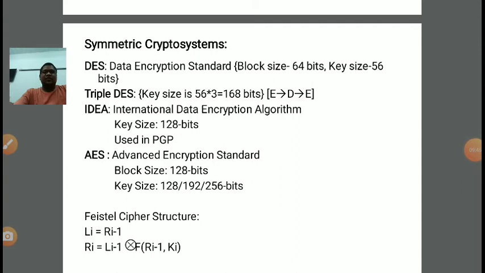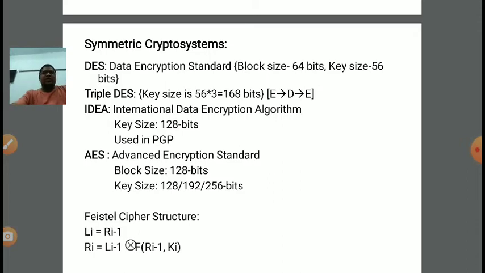Now the next algorithm is IDEA. IDEA is also a symmetric crypto system. In a symmetric crypto system, at sender and receiver the same key is used for encryption as well as decryption, right? Now the full form of IDEA is International Data Encryption Algorithm, right?